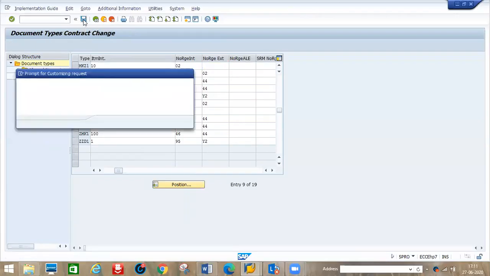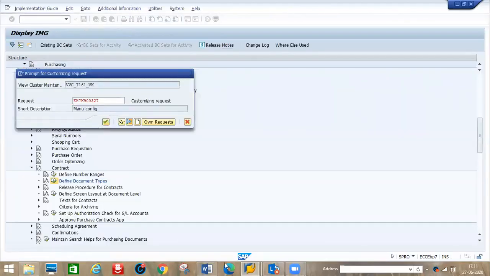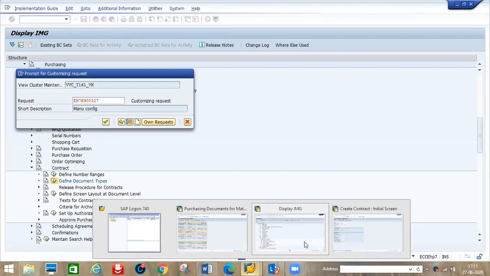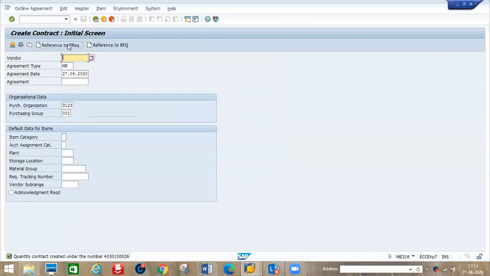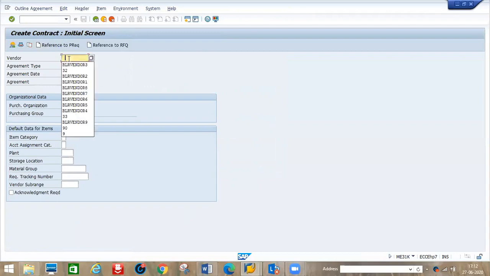Okay, now we created. Okay, now we'll go for creation of agreements. ME31K. Okay, just I will refresh. Okay, same thing, so I will select here. Okay, first I will enter vendor. Okay, Bangalore vendor 5.